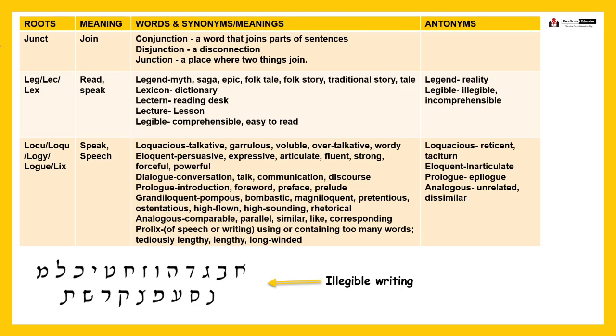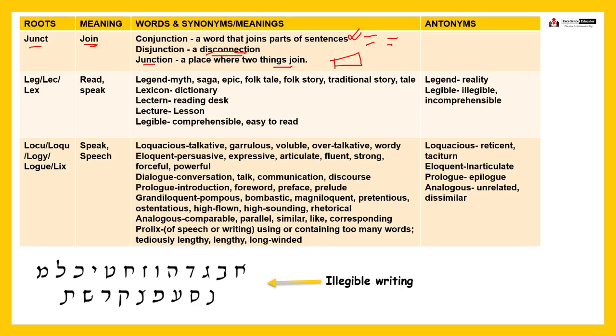Next, junct means join, right? Conjunction, a word that joins two sentences or parts of sentences, right? Here you have two sentences or two parts, you need a conjunction. This is quite important if you are solving sentence connectors, right? Next, disjunction means a disconnection, right? Junction means a place where two things join, right?